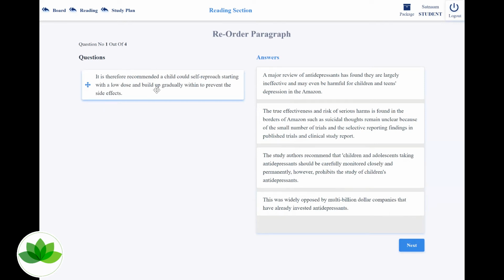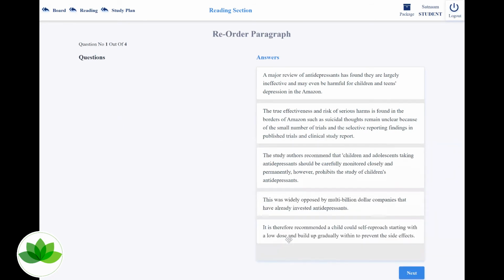So it is therefore recommended a child could self-reproach, starting, my apologies, starting with a low dose and build up gradually to prevent the side effects. This for sure is a conclusion. So I'm just going to leave it over here, because as you have a look at this, the word therefore is there. You can have a look at a few more words over here. In this part you've got the recommendation. A recommendation is always used as a conclusion as well. Okay, so I think this should be the right answer to this reorder. We will find out towards the end how the reorder works out for us.